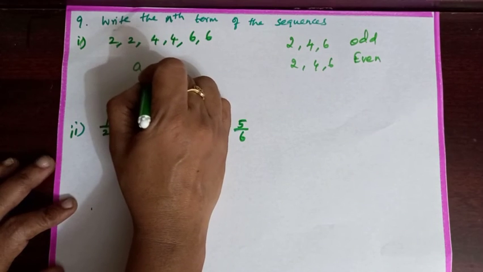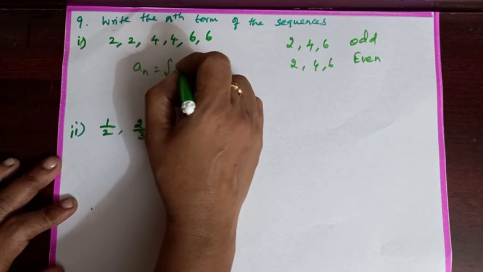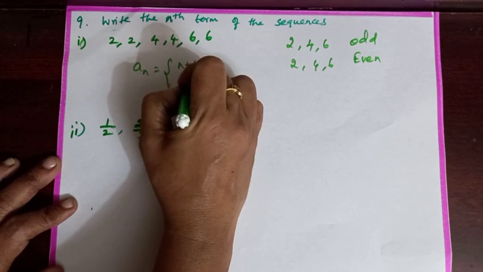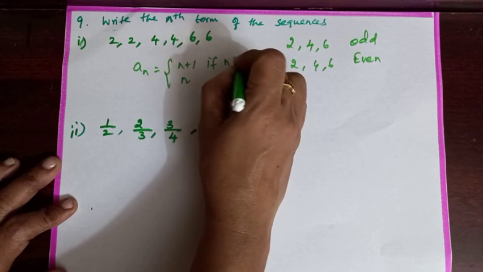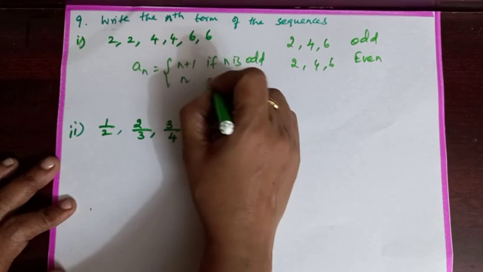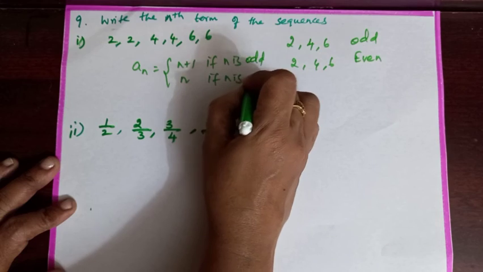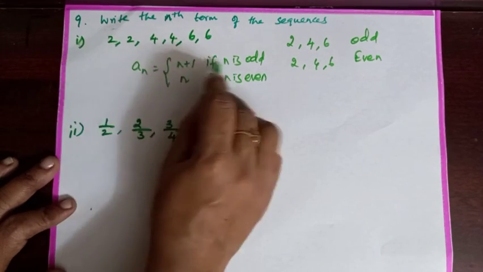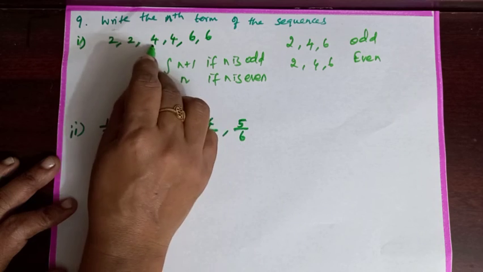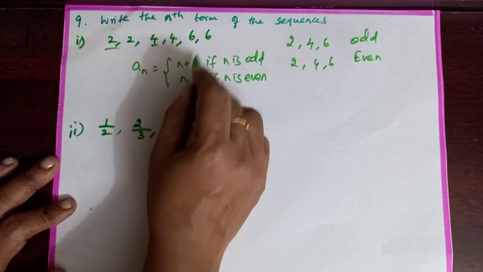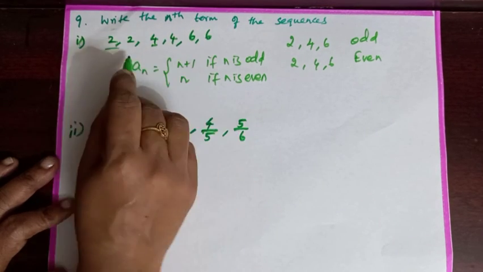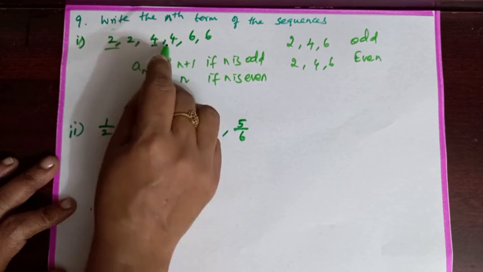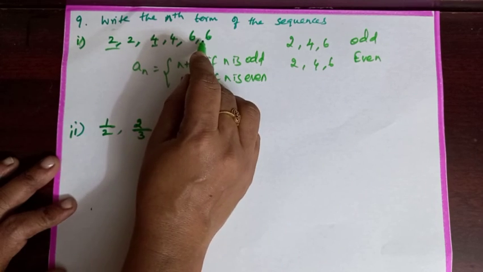Therefore, nth term of the sequence is an equal to n plus 1 if n is odd, and n if n is even. If n is 1, 1 plus 1 is 2. If n is 3, 3 plus 1 is 4. If n is 5, 5 plus 1 is 6. If n is 2, 2. If n is 4, 4. If n equal to 6, 6.